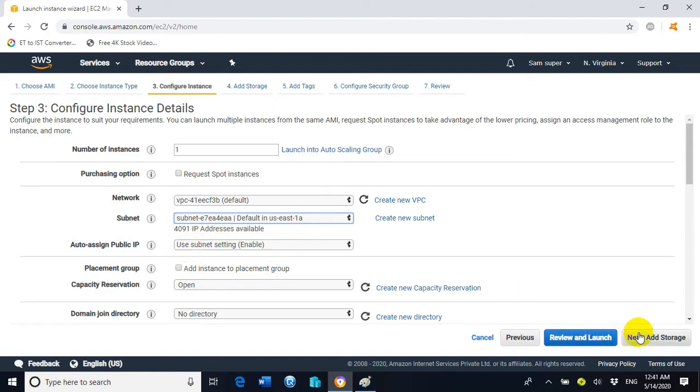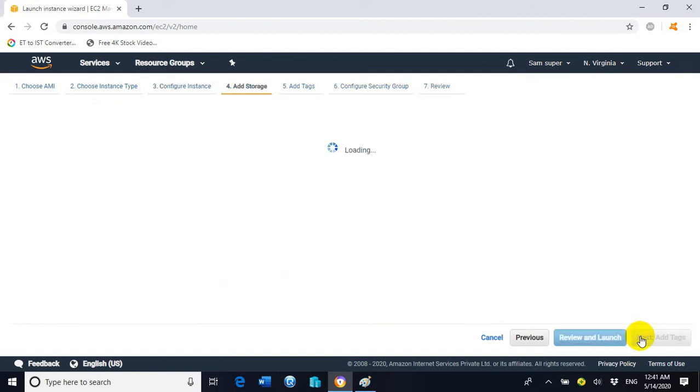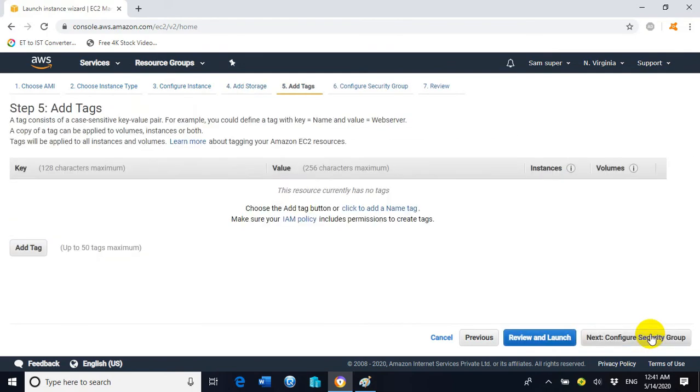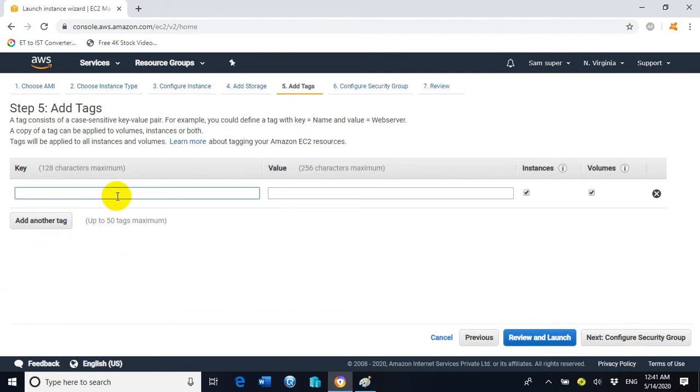Now click on next, next again, and click on add tag. Under the key, type name, and under the value give it web server 1.